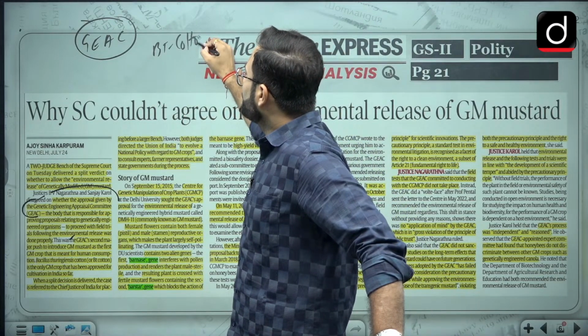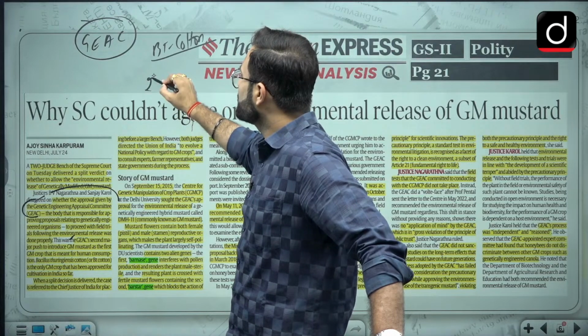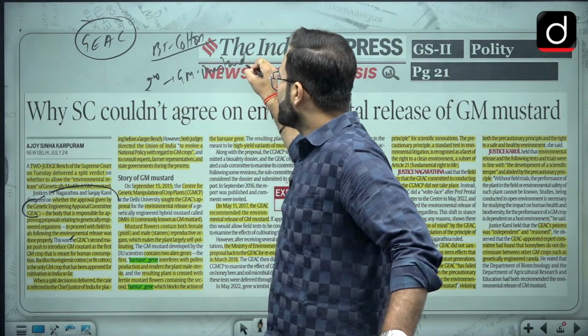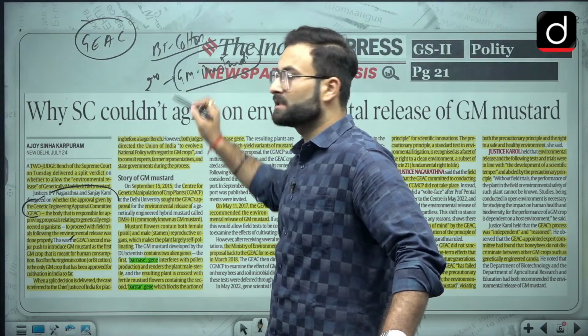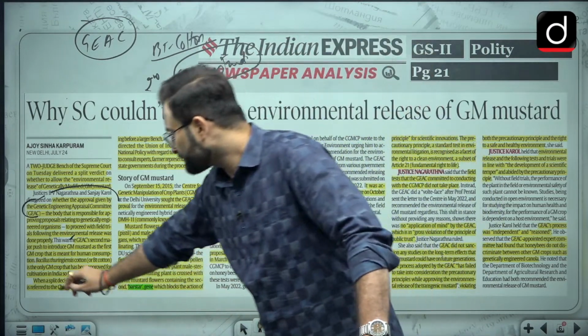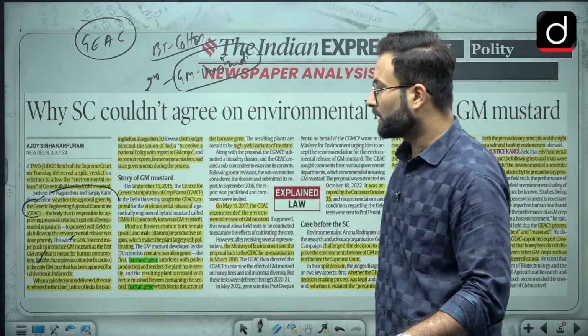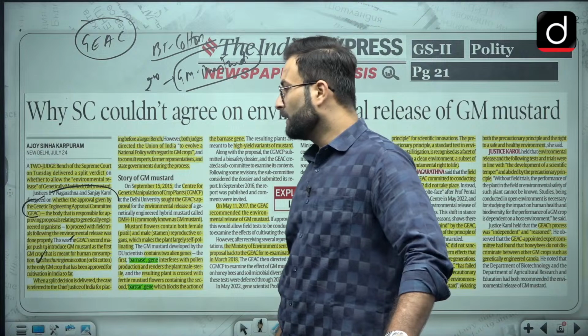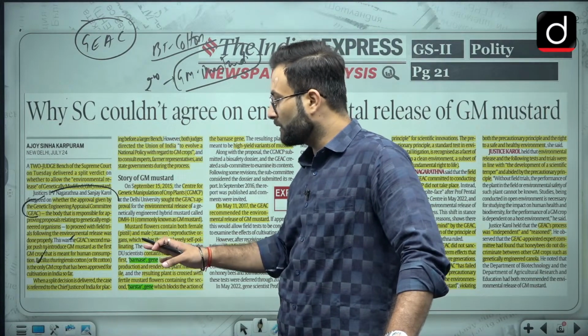So that is the first crop. Second crop is your GM mustard, but this is the first edible crop, or you can say that is for human consumption. Okay, so that is there. Here you will see Bacillus thuringiensis cotton, that is BT cotton, is the only GM crop that has been approved by these committees for the cultivation.